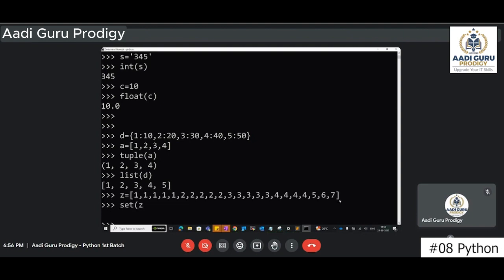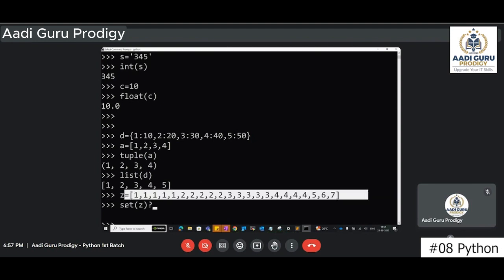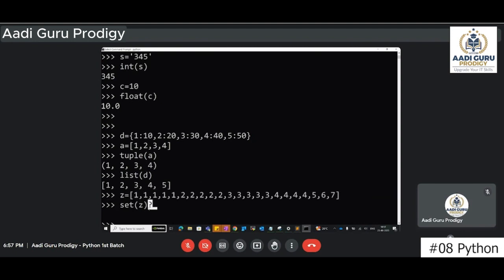Typecasting, set of z. To whichever type you want, you can just use the name of the type and pass the data. Now if I use set of z, then what will happen? Z is a list and it has this kind of data.